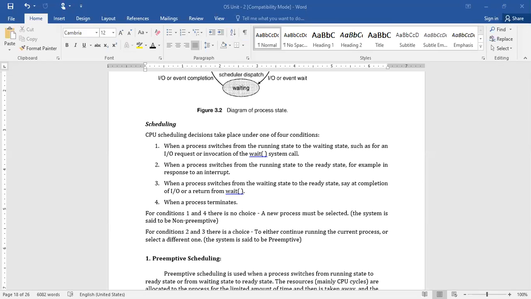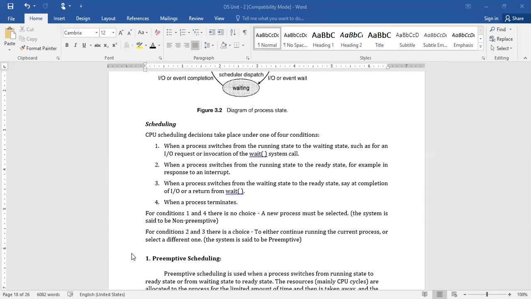Suppose you are looking at a time sharing operating system, what happens in that case? The operating system will allocate a fixed interval of time to all the processes. Let us assume that 10 minutes of time is allocated to all the processes. So for the first process, it allocates 10 minutes of time. The first process gets executed for 10 minutes. After that, even if it wants to execute, the CPU won't allow its execution, because the time allocated for process one is only 10 minutes. So after completion of the 10 minutes, it is automatically switched to the next process, right?